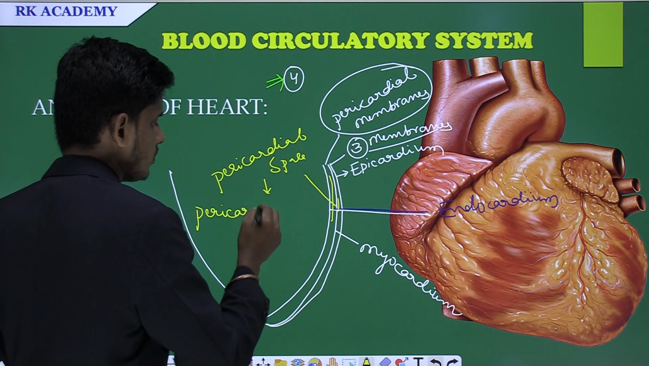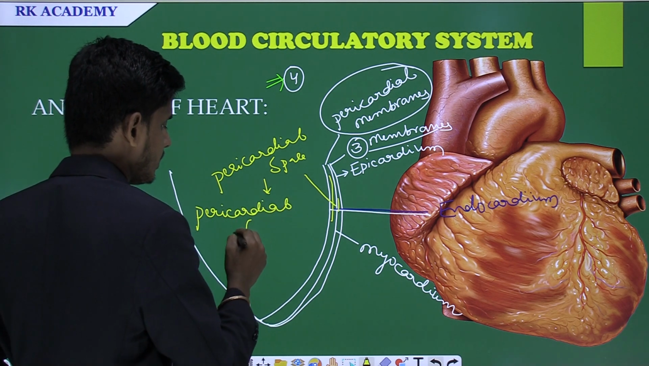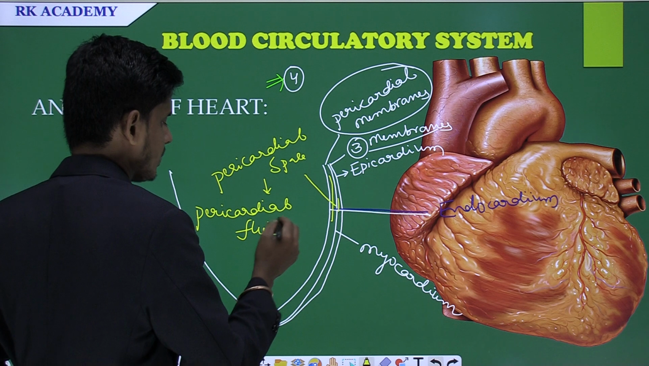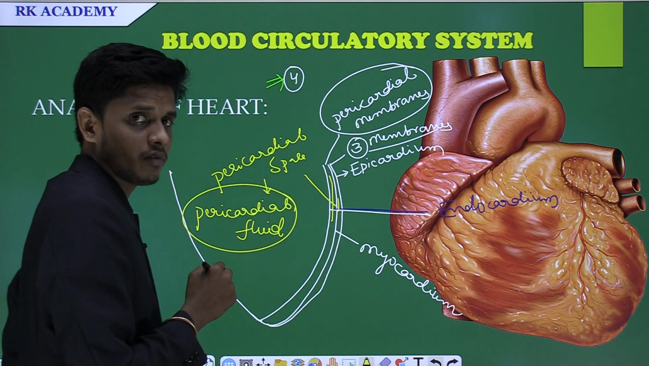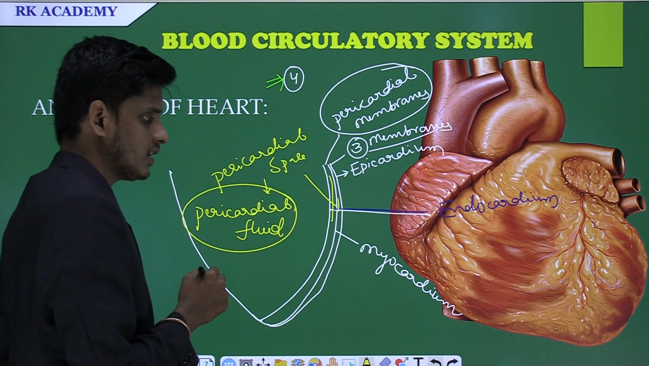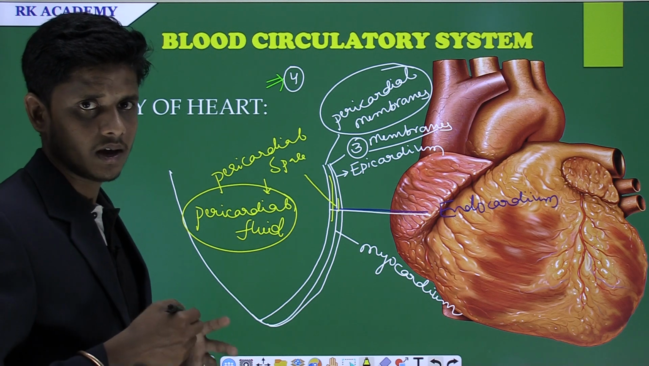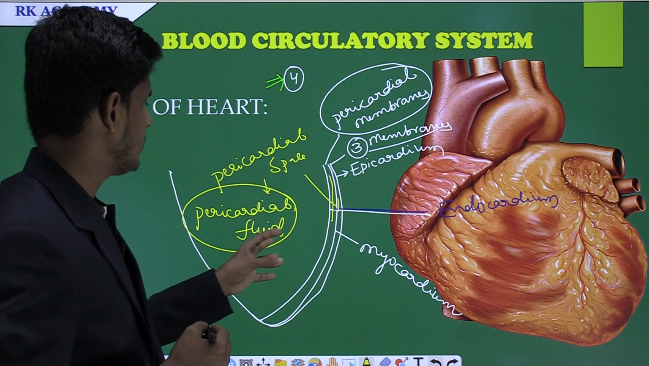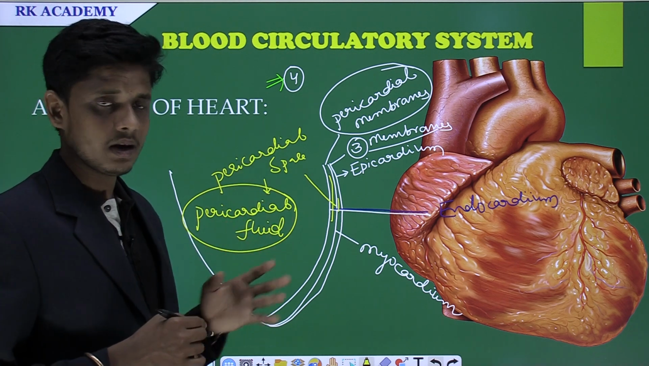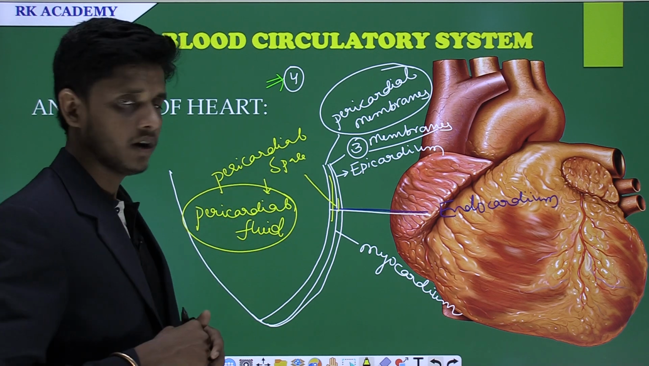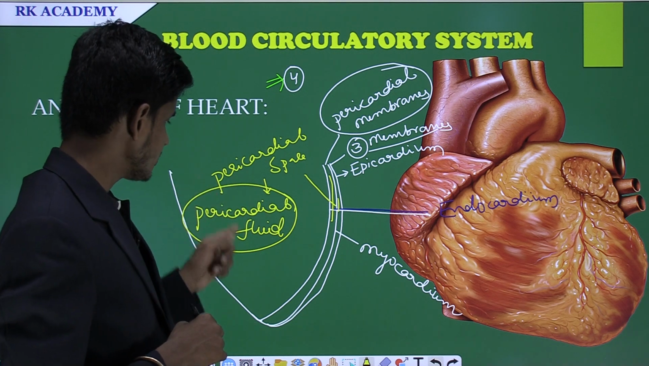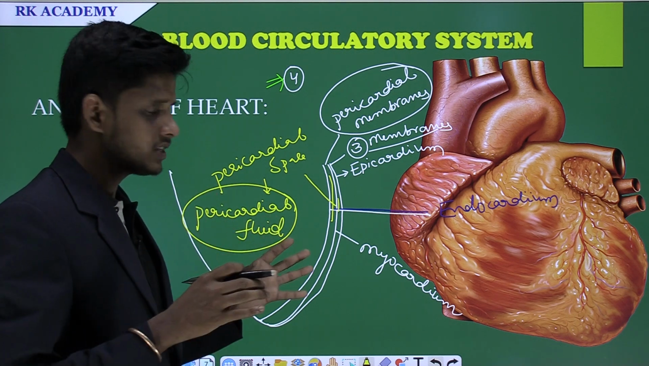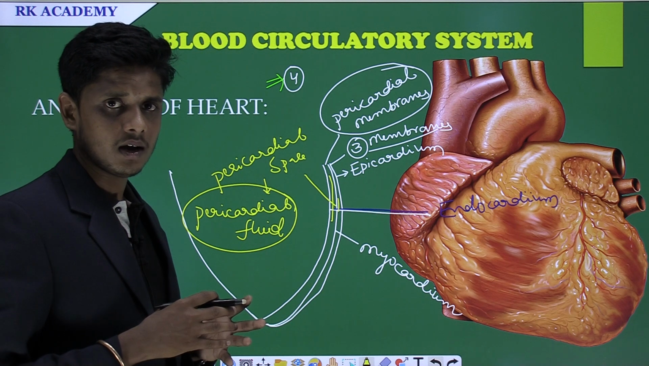Pericardial fluid. This fluid helps to protect the heart from external shocks. Whenever shocks happen to the heart, they are prevented with the help of the pericardial membranes and the presence of the pericardial fluid. The pericardial space possesses the pericardial fluid, which protects the heart from external shocks.